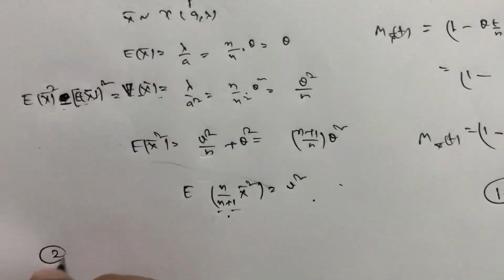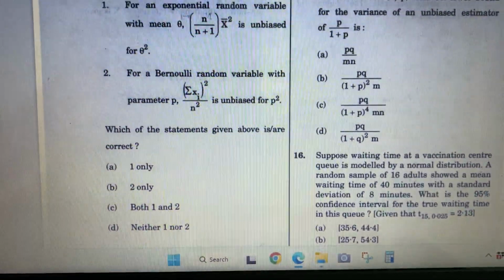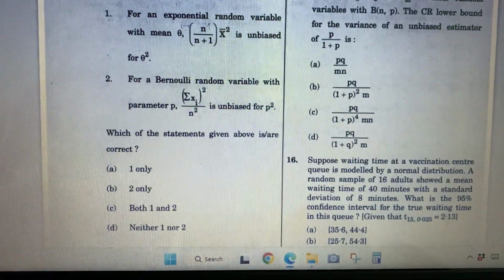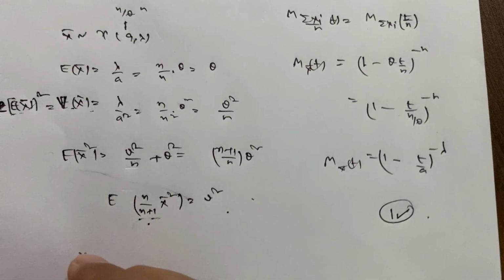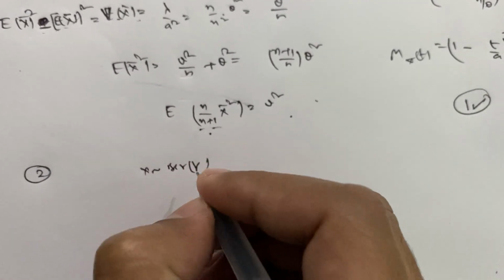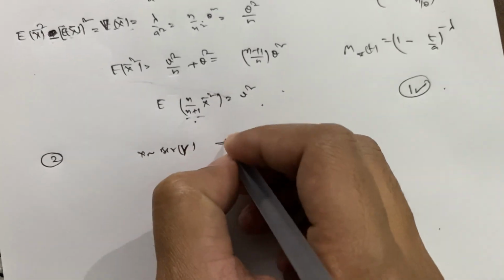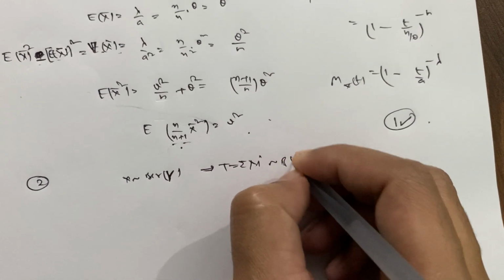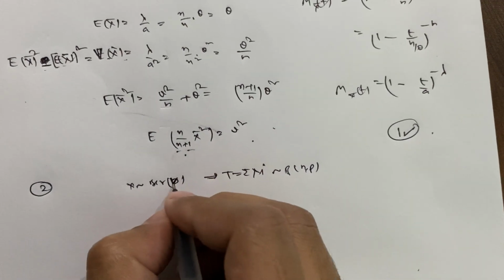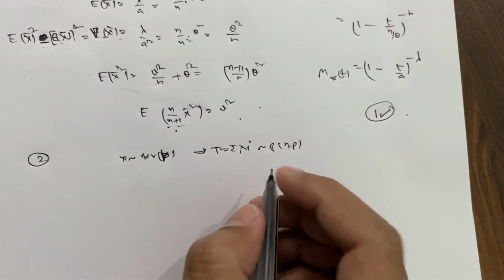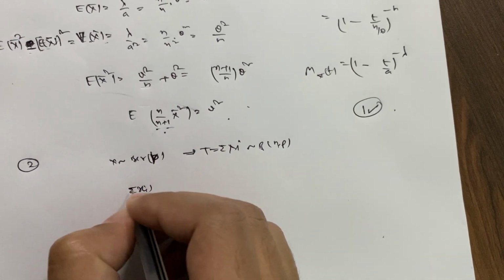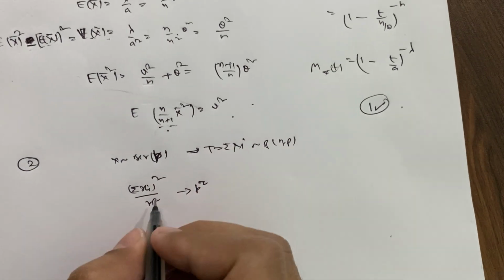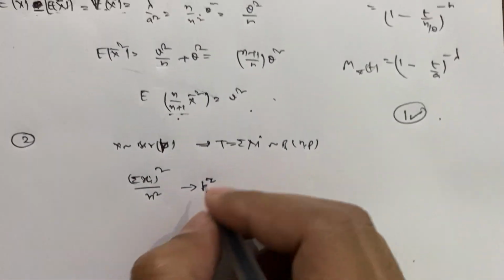Now the second statement says that for a Bernoulli random variable with parameter p, this is unbiased for p square. So x is following Bernoulli with parameter p, and this will imply that the summation xi, let's say t, follows binomial with parameter n comma p. That we already know because of the property. Now the statistic is given, so we need to check whether this is unbiased for p square or not.